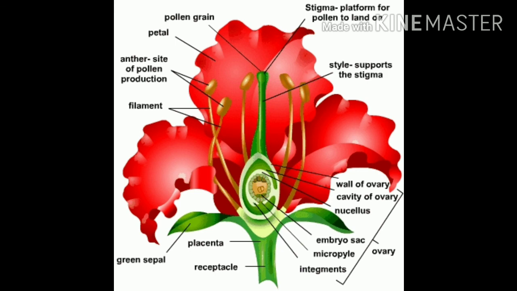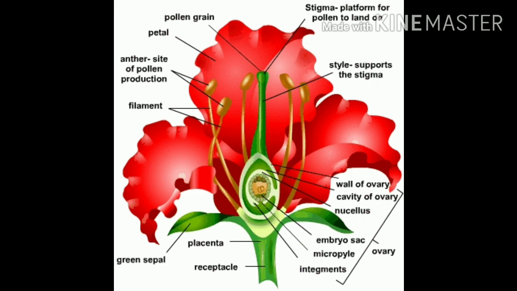Carpel is the female reproductive part of the flower. It consists of a swollen bottom part placed in the thalamus called the ovary, a middle elongated part called the style, and the terminal part, which may be sticky, called the stigma. The ovary contains ovules which lie in the tissue called placenta. Each ovule has an egg cell, and during fertilization, the pollen comes here and fertilizes.